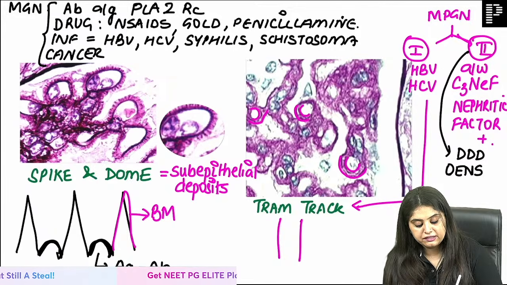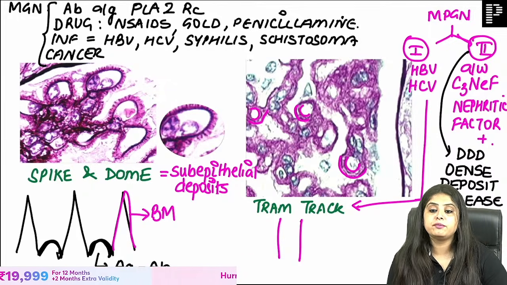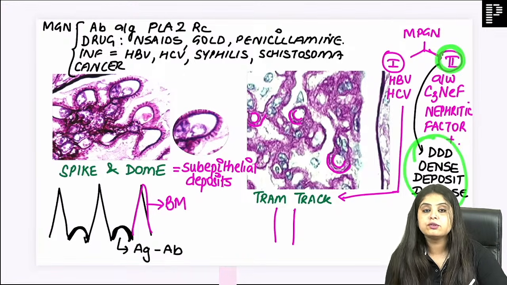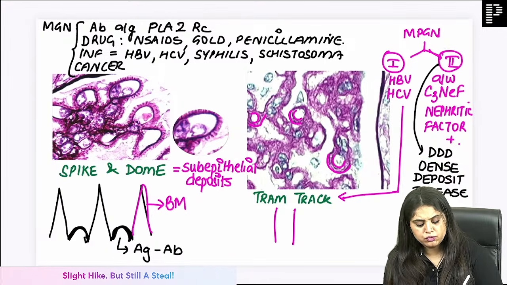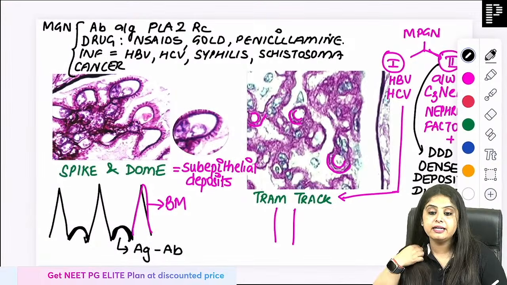You see a very dense basement membrane, and hence it is also known as dense deposit disease. Maybe for NEET PG students, but this is not important for FMG students at all. But NEET and INI should know MPGN type 2 is also known as DDD, dense deposit disease. What is looking dense? They don't usually give you a photo, but it's the basement membrane which is going to look very, very dense over here.